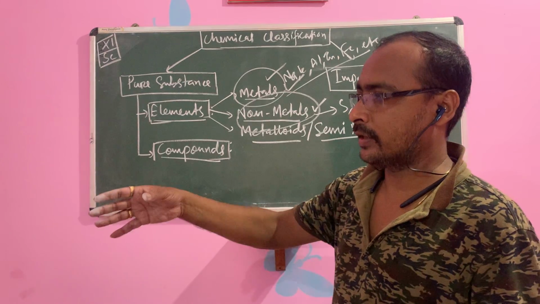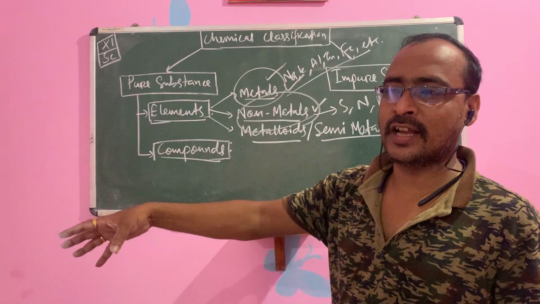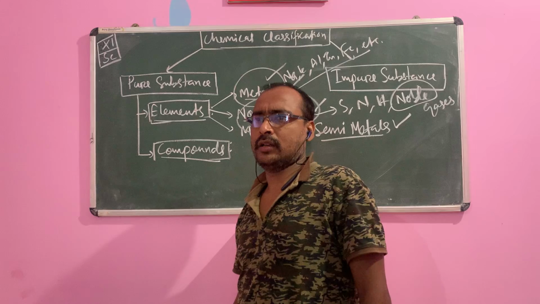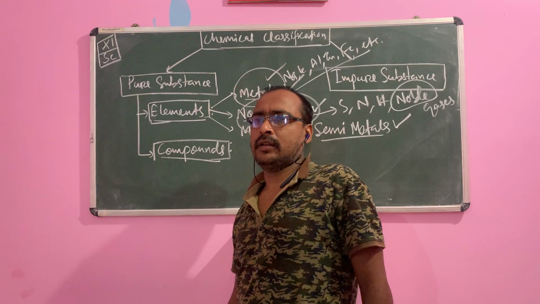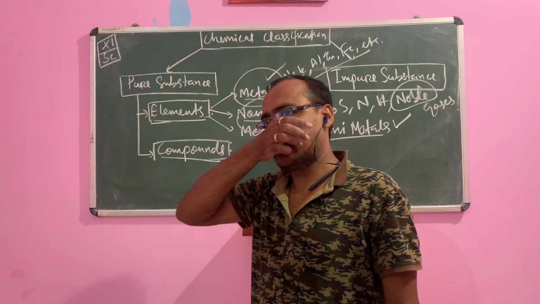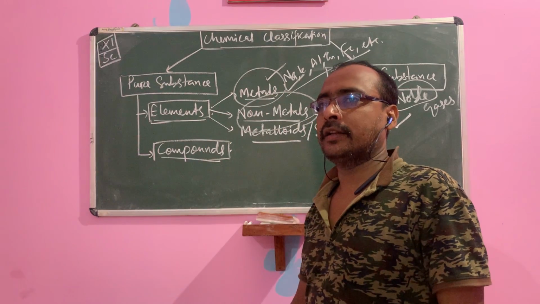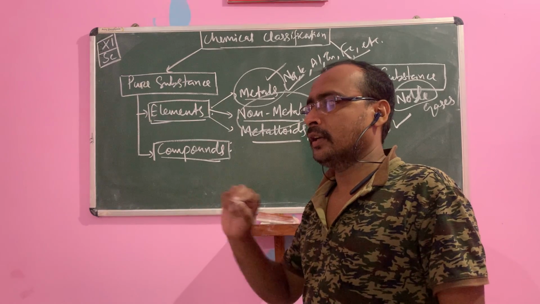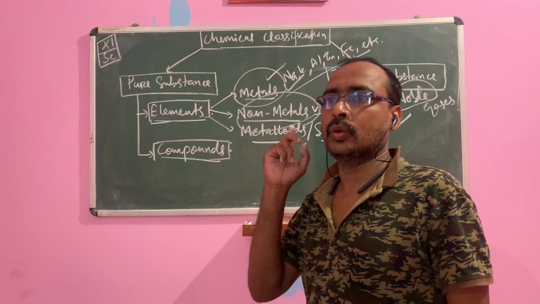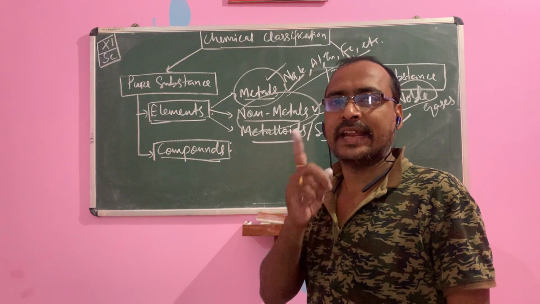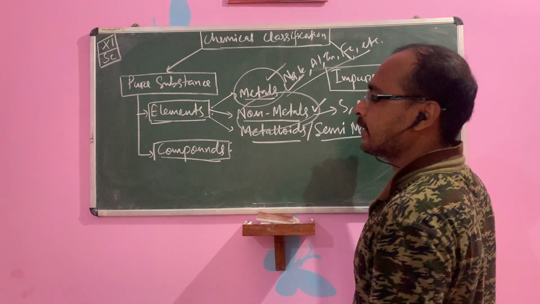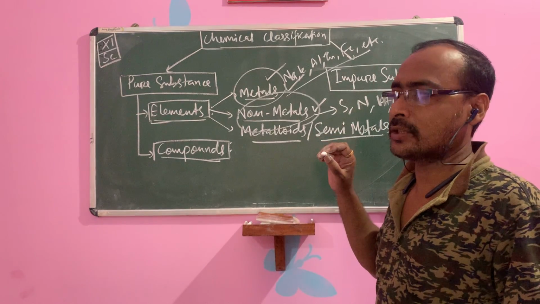In class 10 you have read about flushing of nitrogen gas in a chips bag. I think in lesson number 1, chemical reactions and equations, at the last, on the right side, there is one line: nitrogen gas is flushed in a chips bag to prevent rancidity. So nitrogen is an inert gas, but it is not a noble gas.